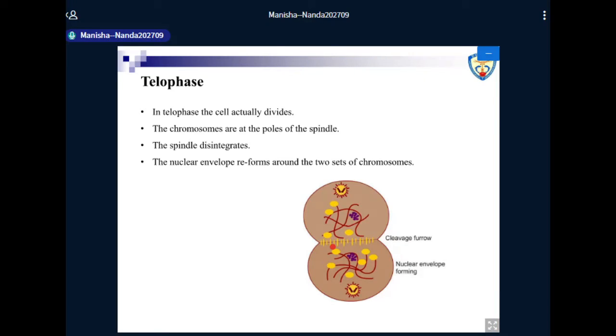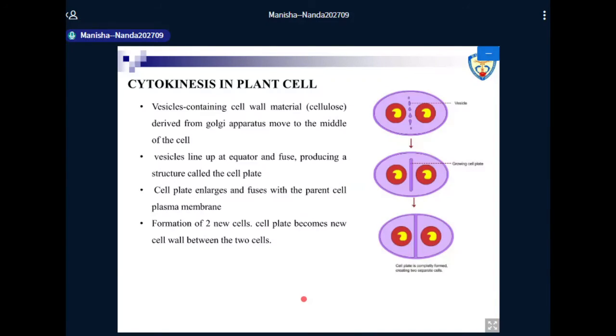Now, you know, eukaryotes are basically classified either into plants or animals. Plant cells are characterized by a well-defined cell wall. So the cytokinesis in plants and animals is a bit different. So we'll talk of cytokinesis in plant cells first.